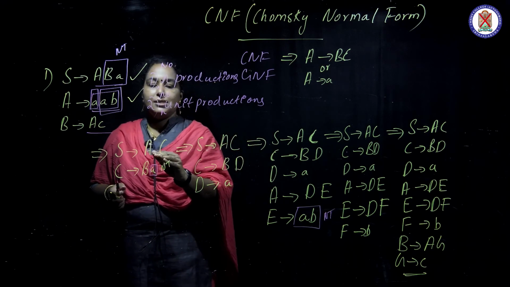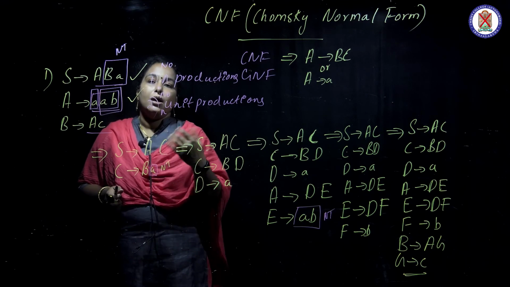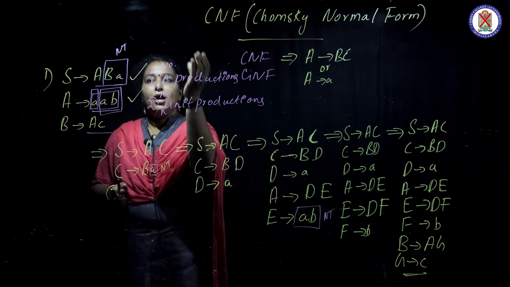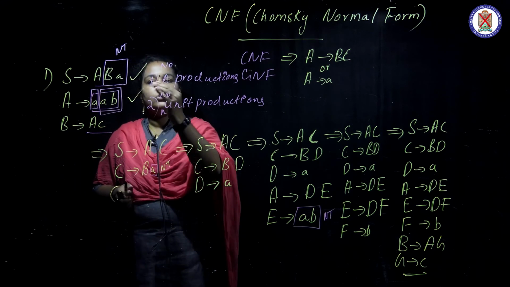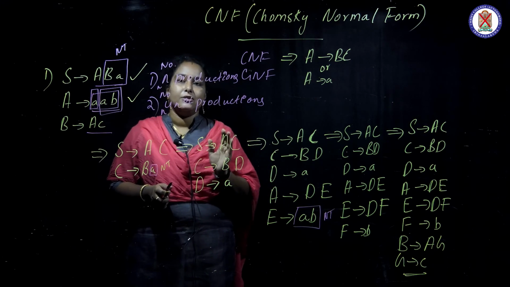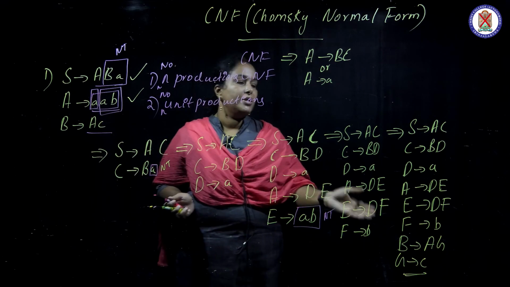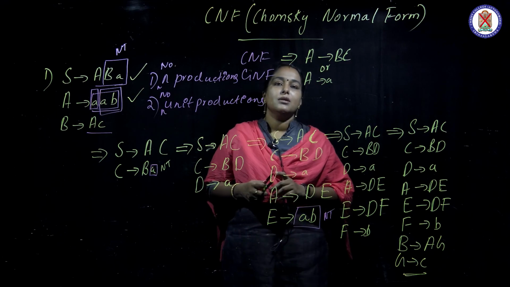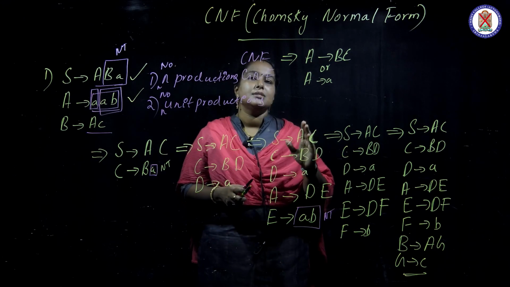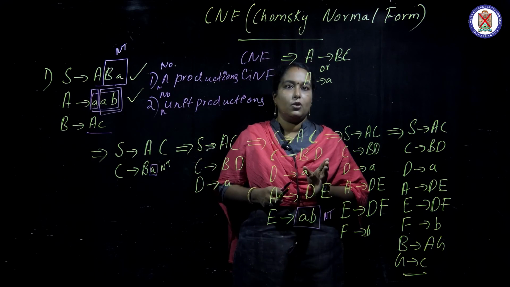If I had not written C gives BA, you might by chance not memorize it, and it would be an error. So every time, complete one production and then move to the next production. That is the correct logic to follow, until no production is left without being in CNF. So in CNF, every grammar must be in the form where a non-terminal derives two non-terminals, or a non-terminal derives a single terminal. Okay, thank you.